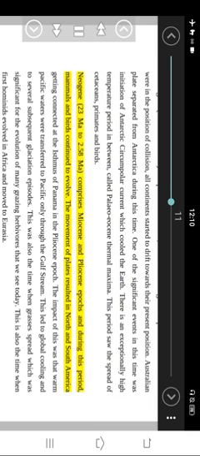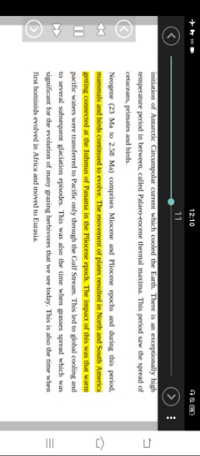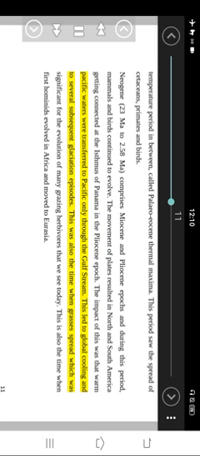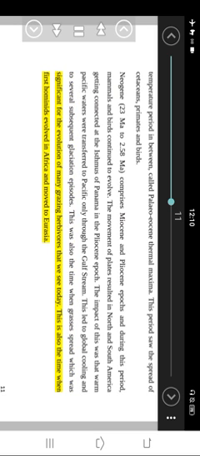Neogene, 23 Ma to 2.58 Ma, comprises Miocene and Pliocene epochs, and during this period, mammals and birds continued to evolve. The movement of plates resulted in North and South America getting connected at the Isthmus of Panama in the Pliocene epoch. The impact of this was that warm Pacific waters were transferred to the Atlantic only through the Gulf Stream. This led to global cooling and to several subsequent glaciation episodes. This was also the time when grasses spread, which was significant for the evolution of many grazing herbivores that we see today. This is also the time when the first hominids evolved in Africa and moved to Eurasia.